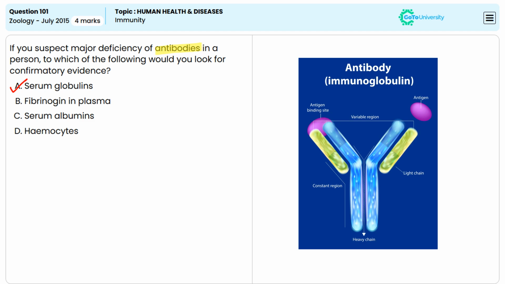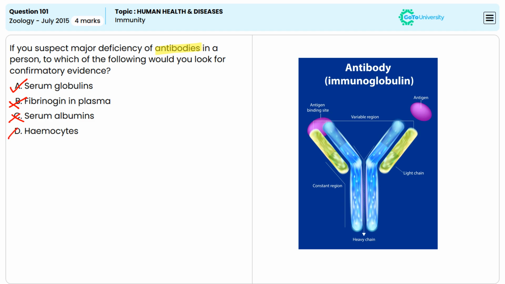Whereas coming to option B, fibrinogen in plasma, it is involved in blood clotting, not antibodies. So option B is an incorrect answer. Option C, serum albumin. Serum albumins are the most abundant protein in plasma and help with maintaining the osmotic pressure. So option C is an incorrect answer.